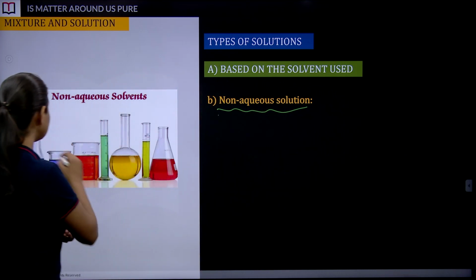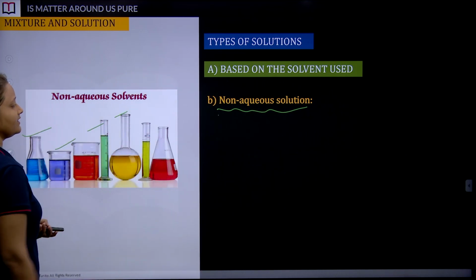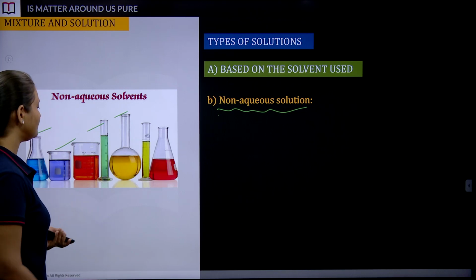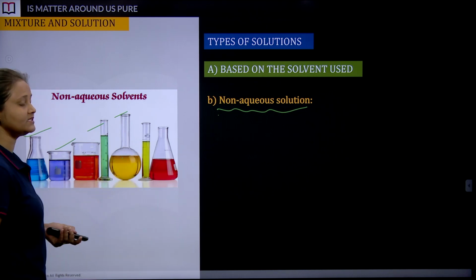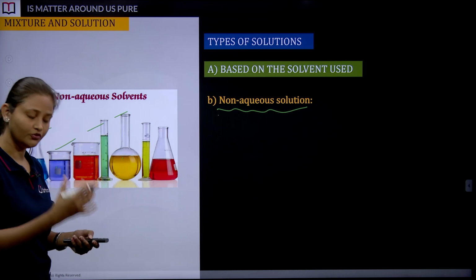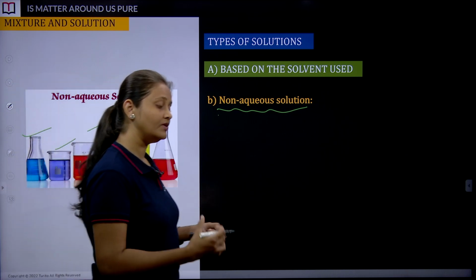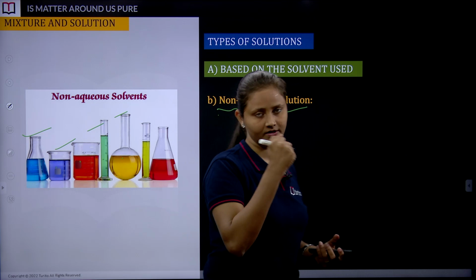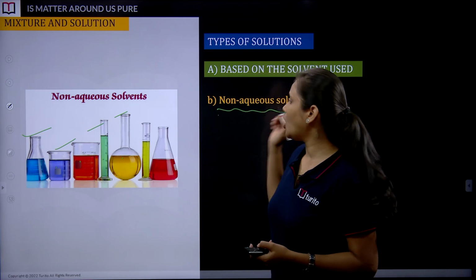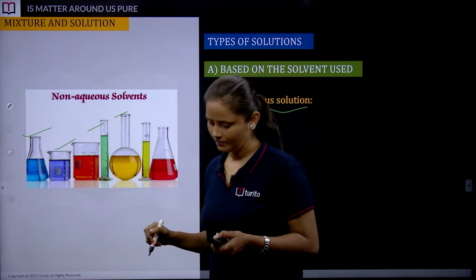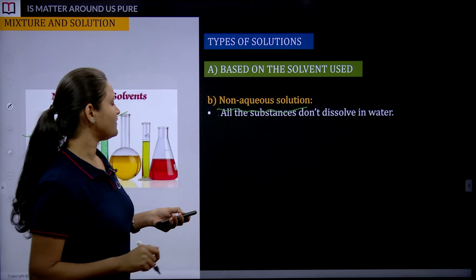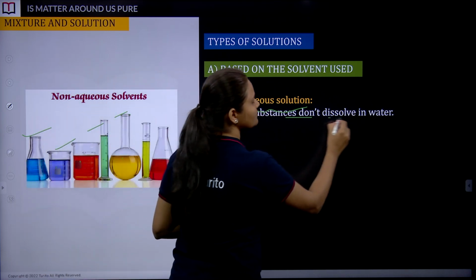Just have a look, you must have seen such diagrams or images with these colored substances. These are chemicals which are getting dissolved. These are solutions with a solvent other than water, and that's why we use the word non-aqueous solution. Let's quickly revise it. All the substances don't dissolve in water.